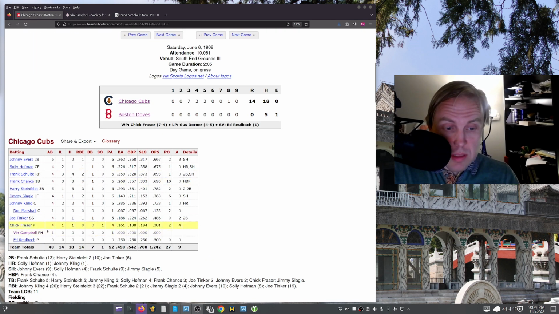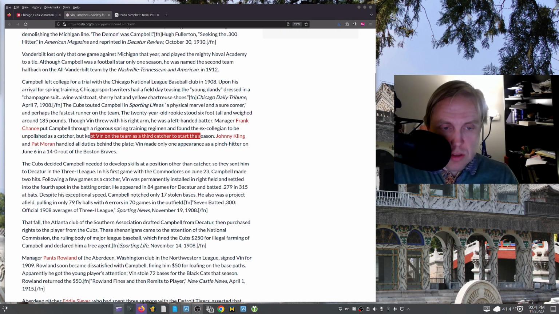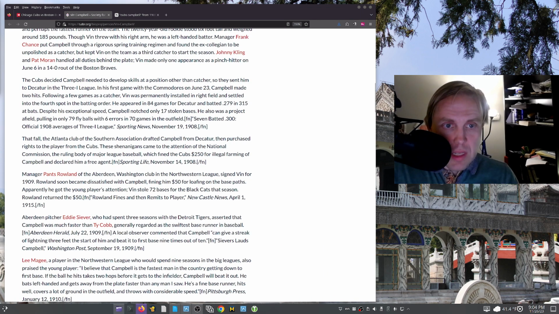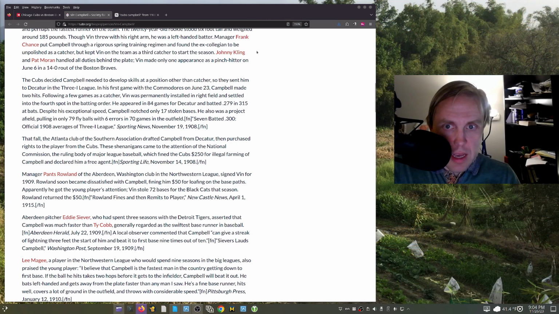So if you look at him in Skeetersoft, he'll just have a pinch hitter rating, but he really should be a catcher. The Cubs decided that he needed to develop his skills at a position other than catcher, obviously because he had two excellent catchers in front of him. So they sent him down to the Three-I League after this game, sort of mid to late June of 1908. So we know when he's gone.